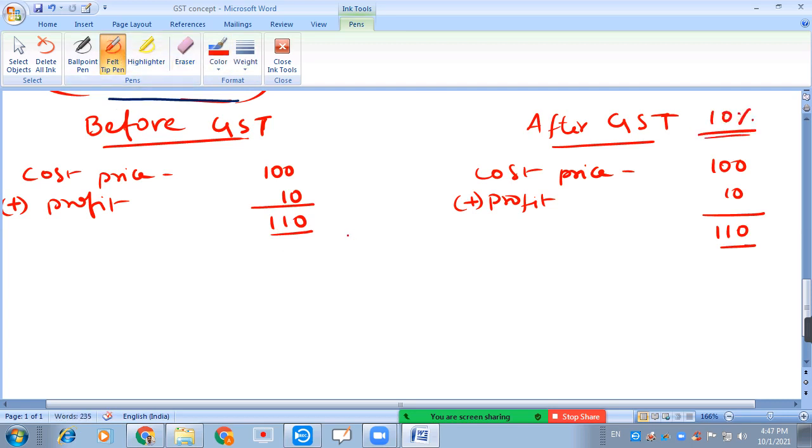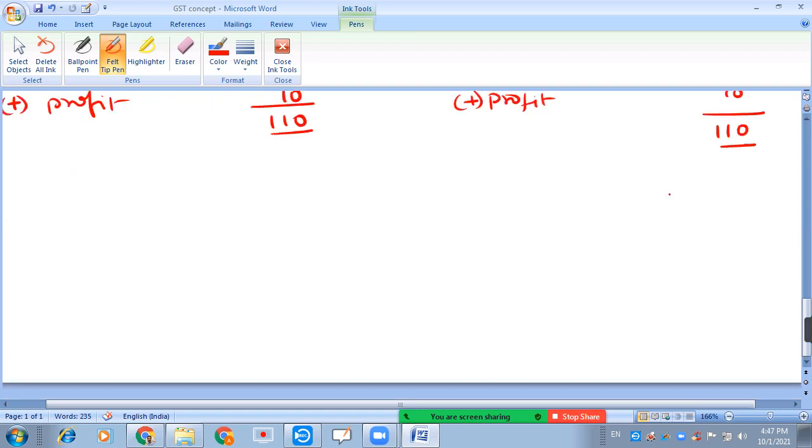So actually there are different types of GSTs. First of all, we have to understand the different types of GSTs available in our country.